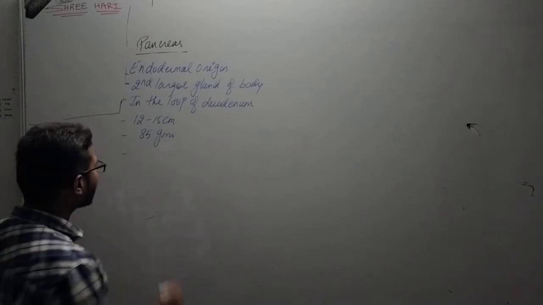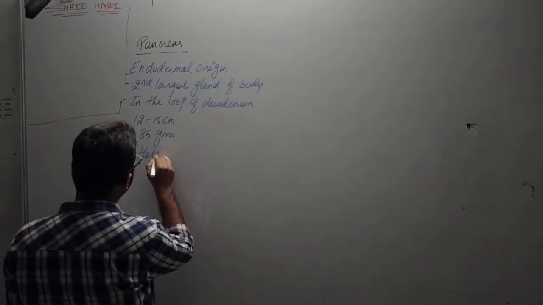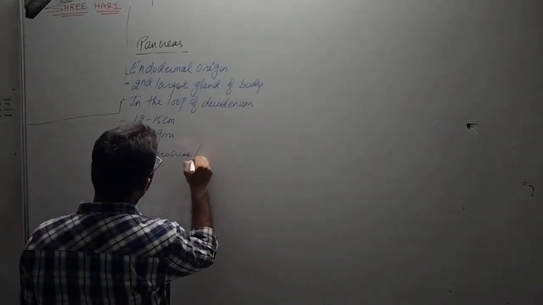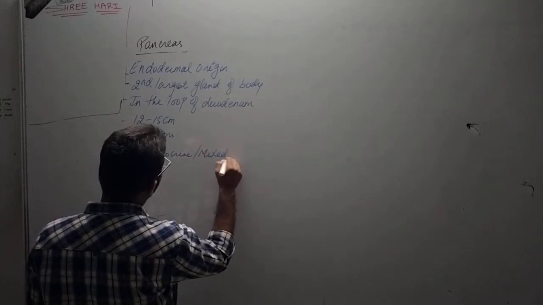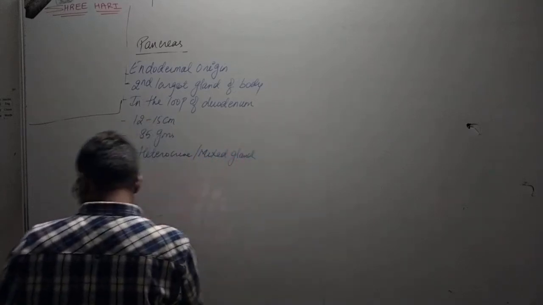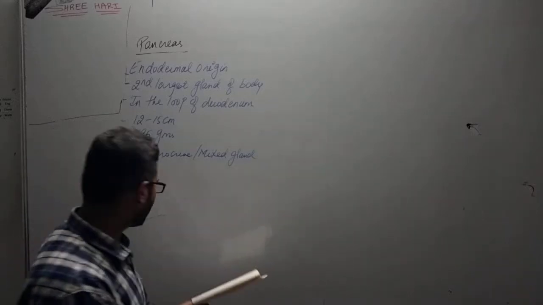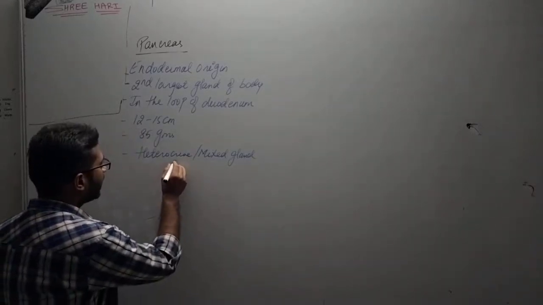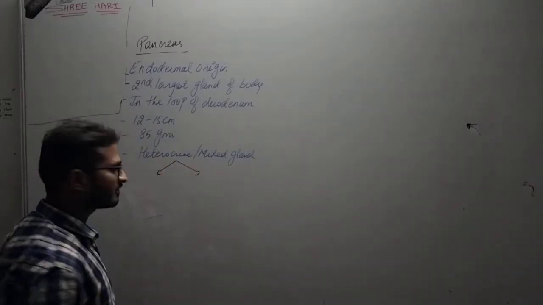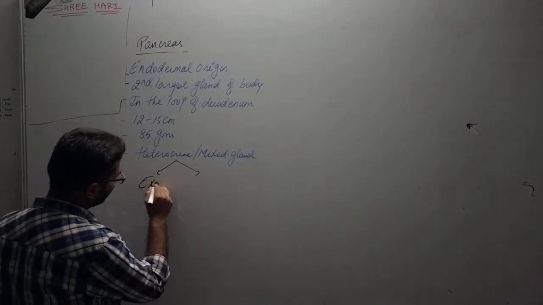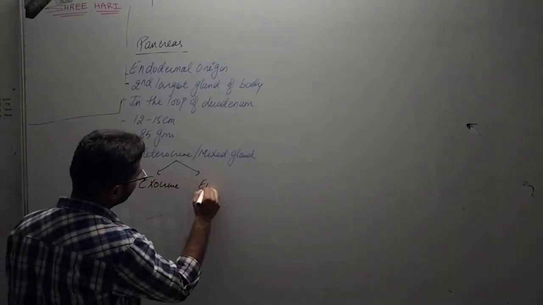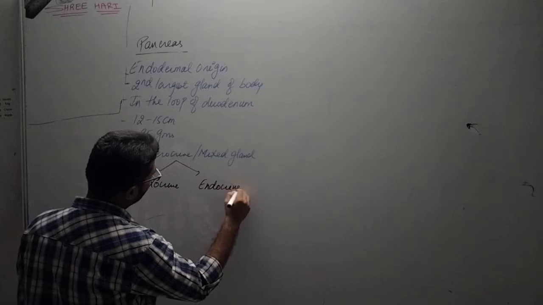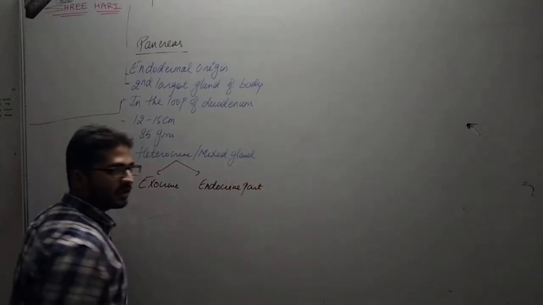The pancreas is considered a heterocrine or mixed gland. Now why is it considered a heterocrine or mixed gland? Because it has both parts: an exocrine part and an endocrine part.